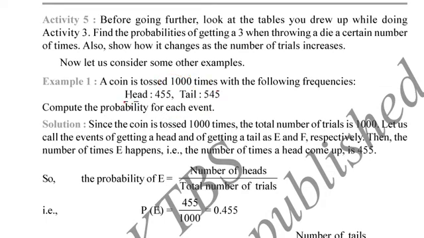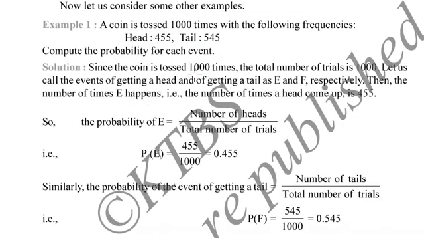Events are getting a head and event of getting tail, and number of trials are 1000. Since coin is tossed 1000 times, the total number of trials is 1000. Now let us call the events getting a head and getting a tail as E and F. Then the number of times E happens, that is number of times head comes up, is 445. We know how many times we saw head, that is 445 times.